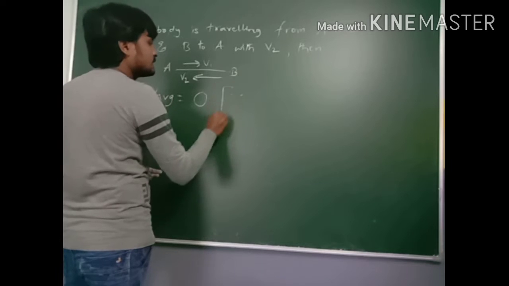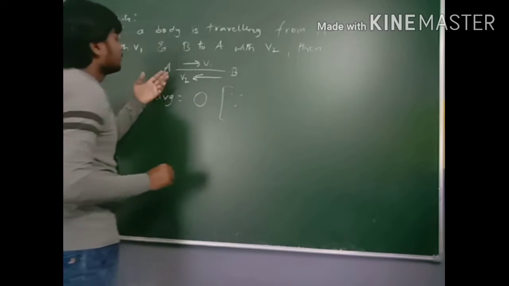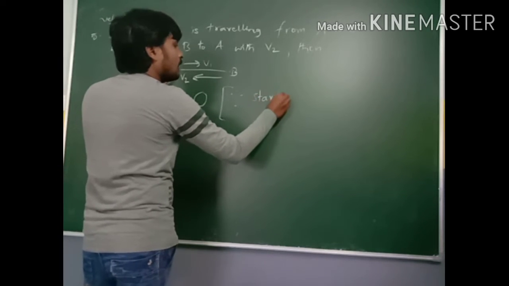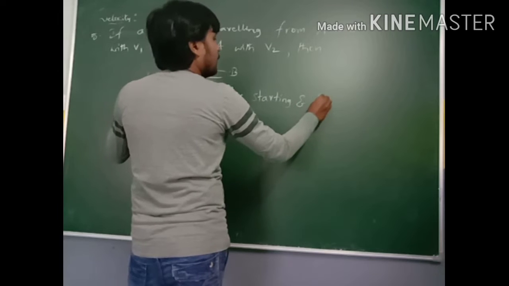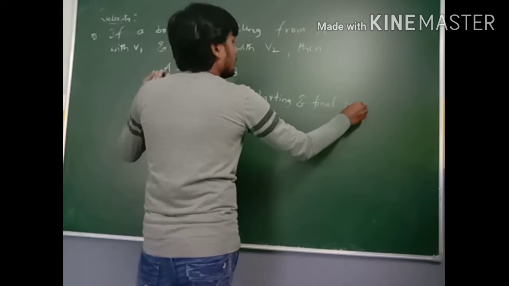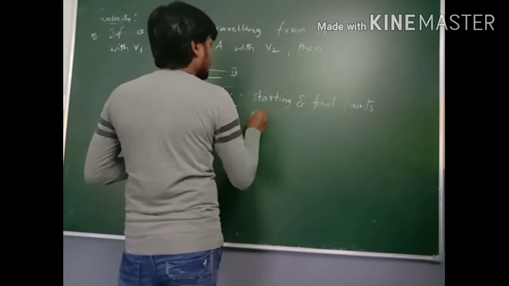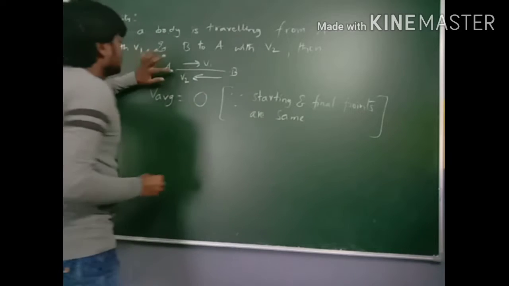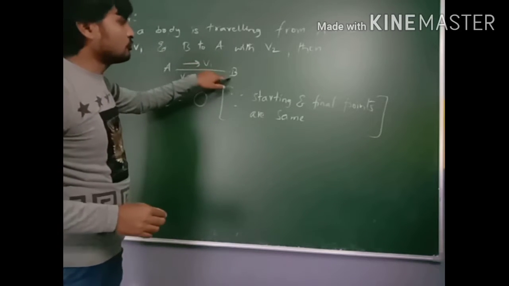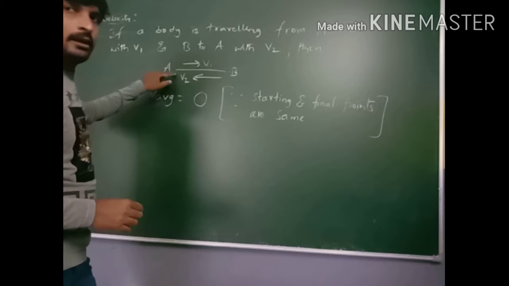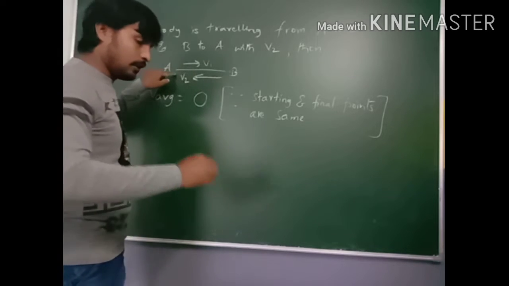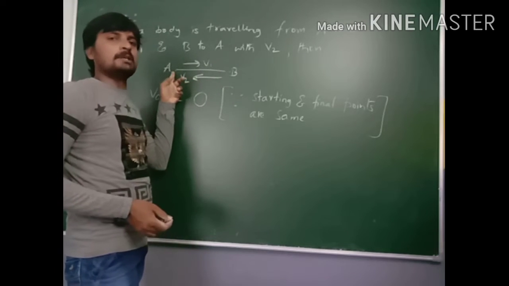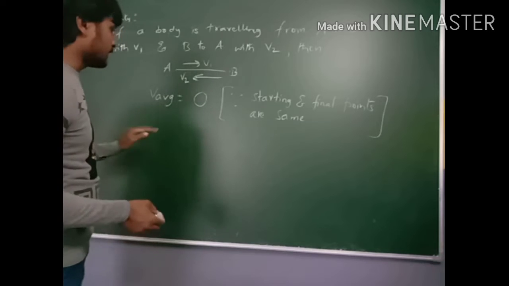Because as I said, the starting and final points are the same, that means the body starting from A travels to B and finally reaches the point A. So whenever the body's starting and final points are the same, then the displacement is 0. Whenever the displacement is 0, obviously the average velocity is 0.